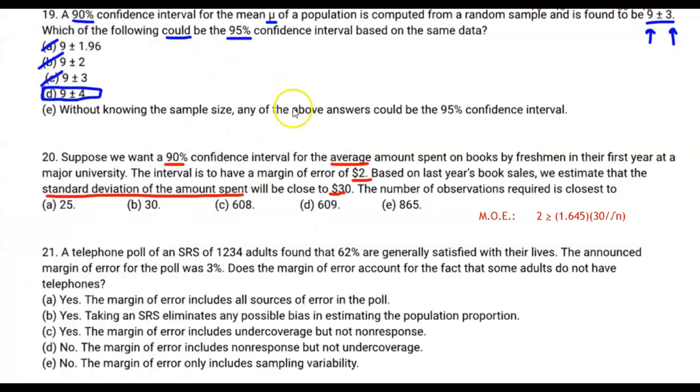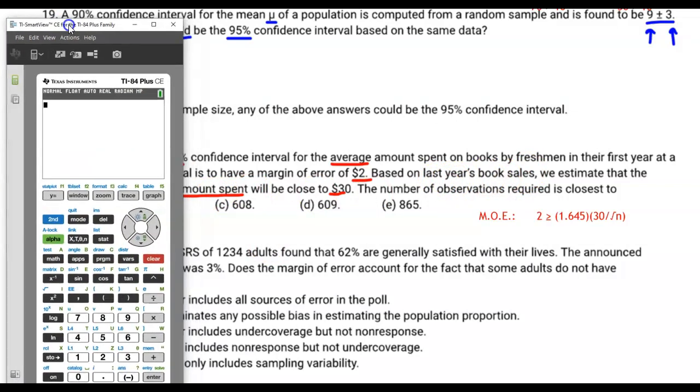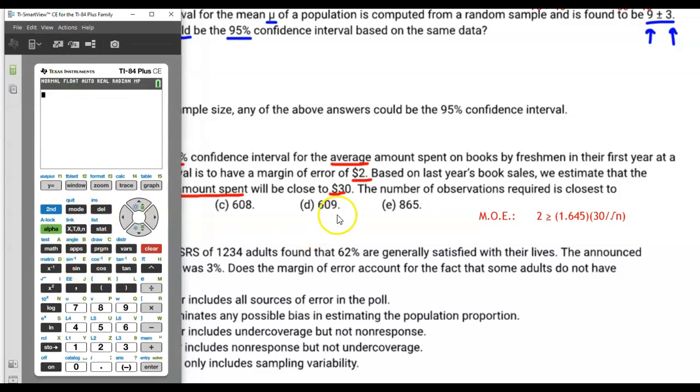However, read this question a little bit carefully. It says, based on last year's book sales, we estimate that the standard deviation of the amount spent will be close to $30. So based on last year's book sales, that sounds like a population to me. So the value that they gave us, this 30, even though we don't know the exact value, we're going to treat it like a population standard deviation. The standard deviation of the amount spent all of last year is close to 30. So in this case, since we have a good idea of what the population standard deviation is, we don't have to use t. We're actually going to use z.